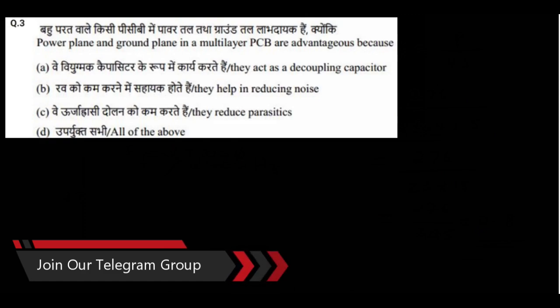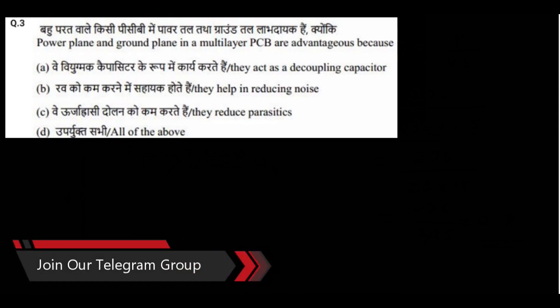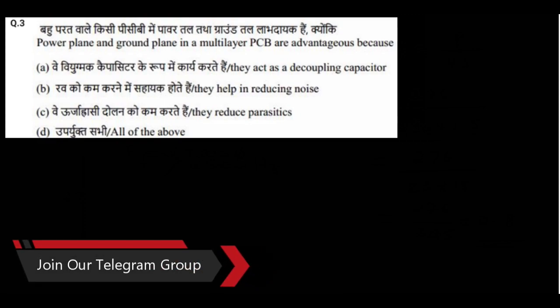Next question, third question. Power plane and ground plane in a multi-layer PCB are advantageous because... In a multi-layer PCB design there is something called the power plane, that is plus VCC, 12 volt, 5 volt, those lines are known as the power plane. And the ground plane is the 0 volt plane. These are usually provided, they will reduce parasitics, they help in reducing noise. So the answer is all of the above.